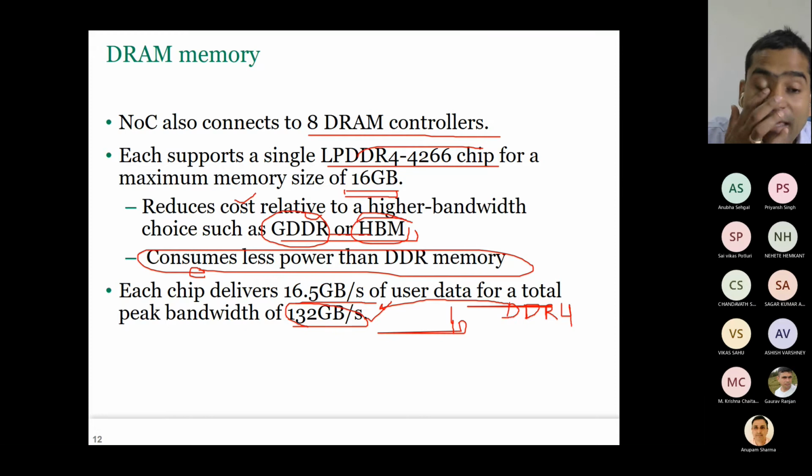But again, remember, this is the peak bandwidth. That means if at any point of time all 8 controllers are sending or receiving data, then you get this. In any actual use case, it will be lower than that.